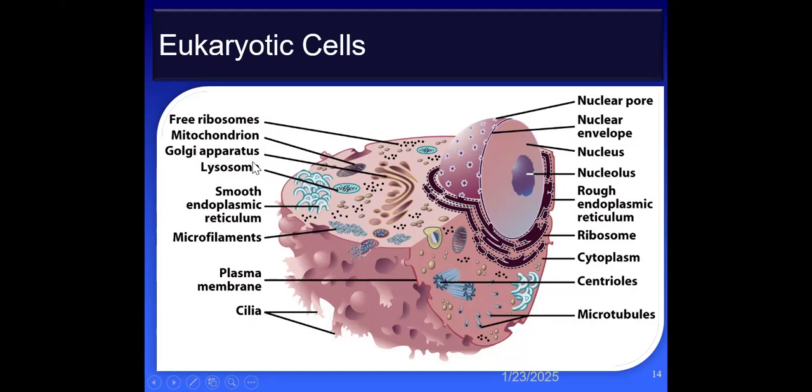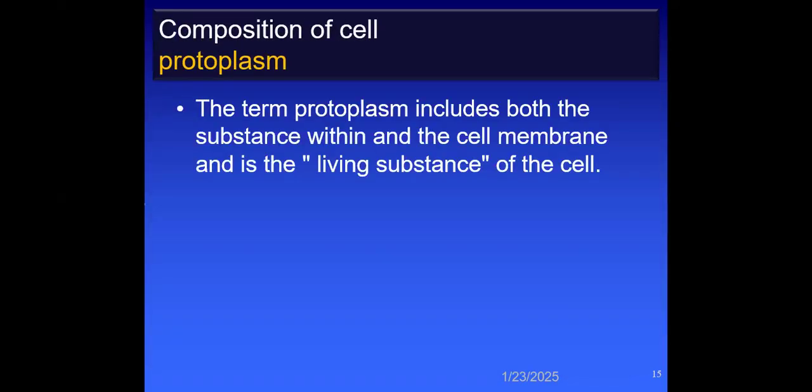These are the lysosomes. This is the mitochondria where the energy reaction occurs, the powerhouse of the cell. These are the Golgi apparatus. These are the ribosomes which are not attached to the surface of the endoplasmic reticulum. Microfilament. This is the plasma membrane, also known as the cell membrane. And these are the microtubules, the centriole. So all these structures we will discuss each of them in the upcoming lecture.